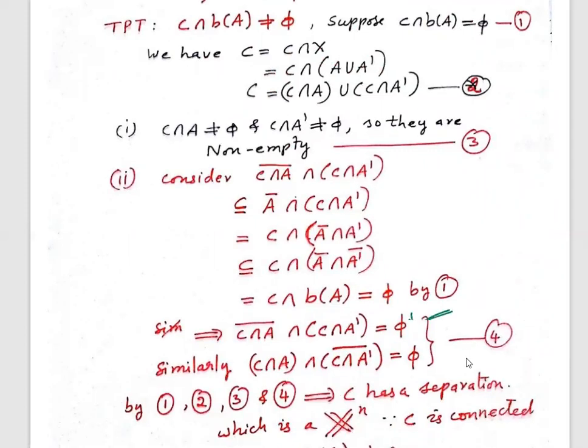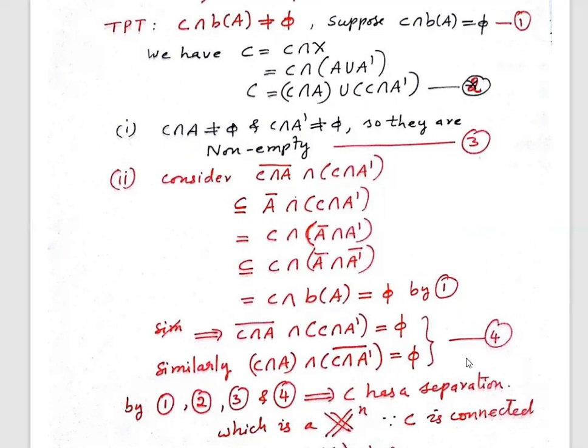Similarly, the other way: the first set as it is, intersection the second set bar, is also equal to null. We'll call this equation 4. Now, by 2, 3 and 4, not 1, from 2, 3, 4, C has a separation.